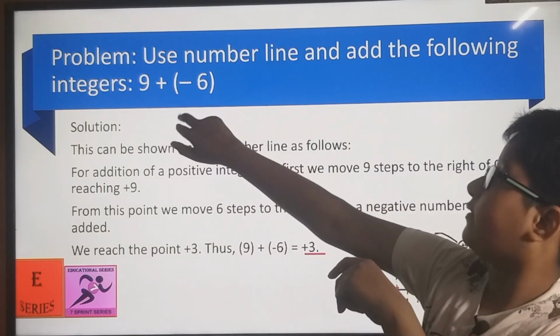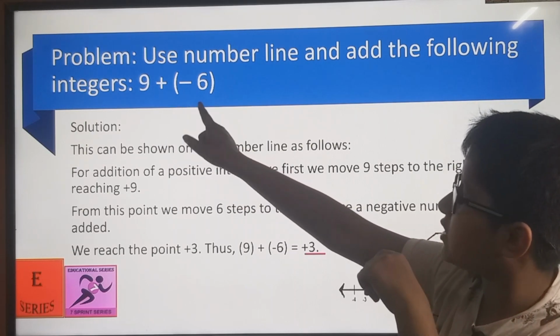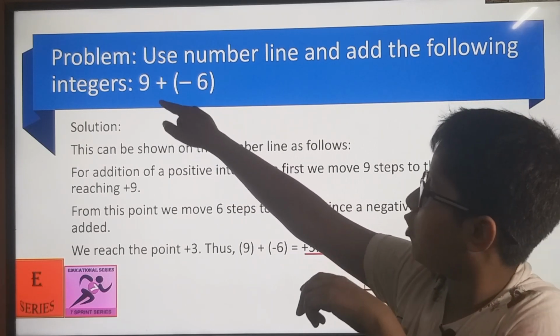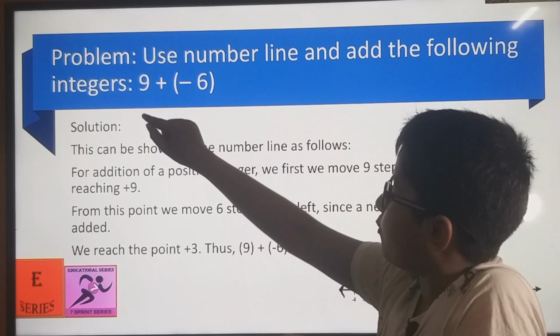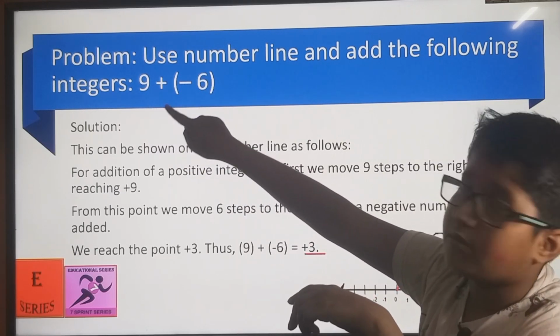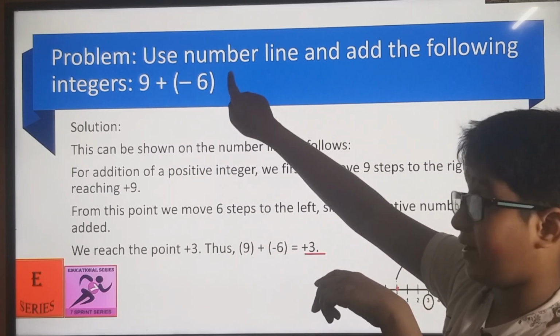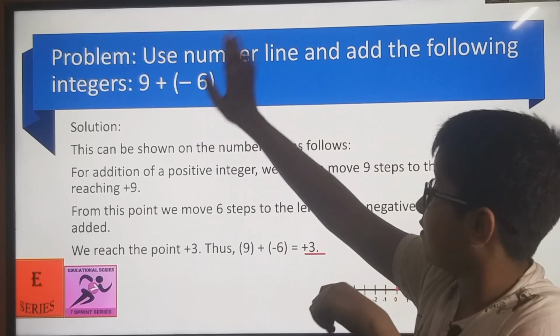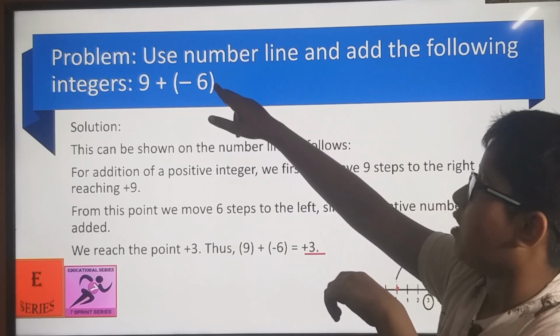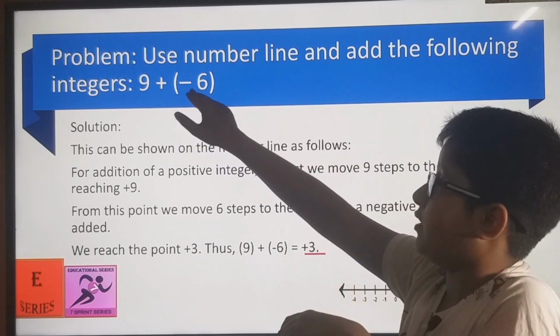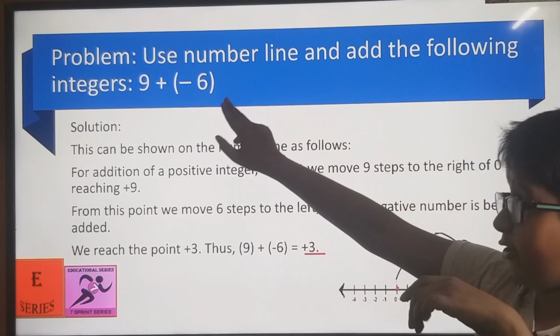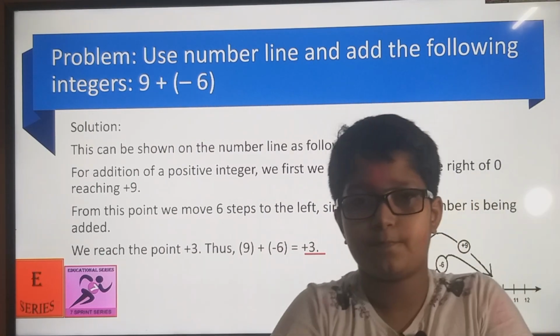And what we learned, we can do the same way. Plus minus is minus, and these both will be positive. So 9 plus minus 6, that is 9 minus 6, will be positive 3.